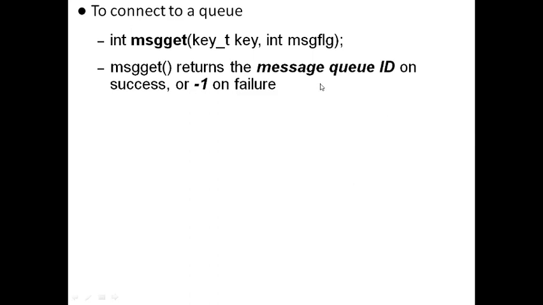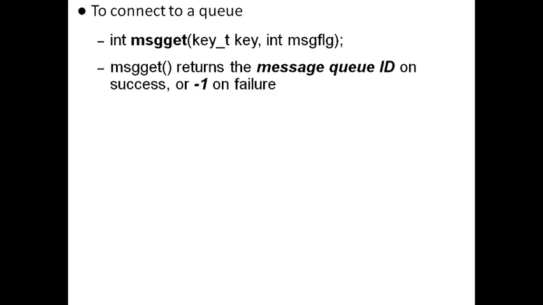The key value is a unique number that designates the message queue. So if the key number mentioned here already exists, that is, it is a queue ID of an already existing message queue, then this will be treated as a connection request. Else, if the key does not exist and is not named for any message queue, then a new message queue would be created with the help of that particular key.